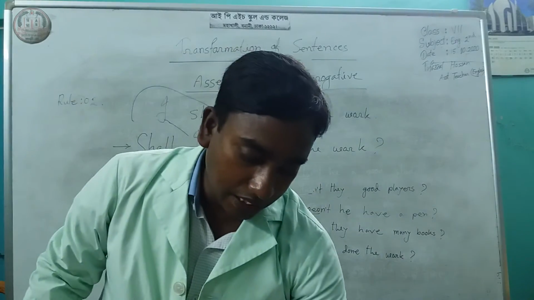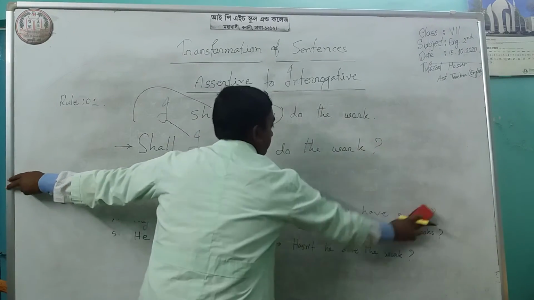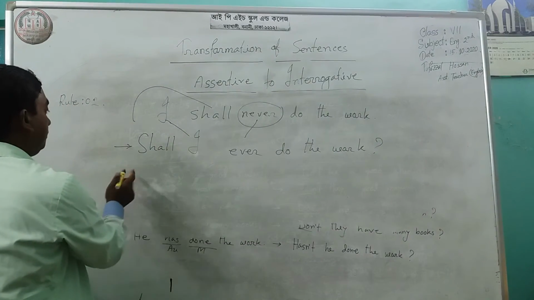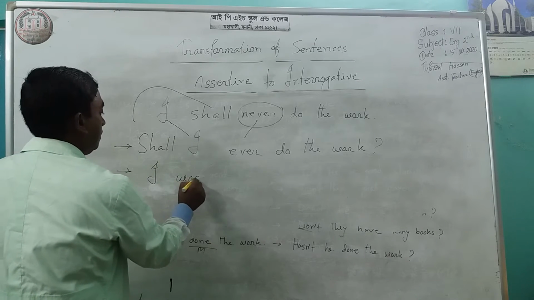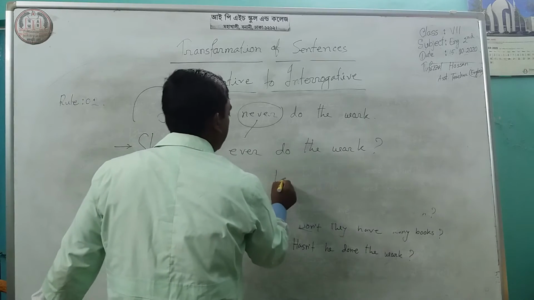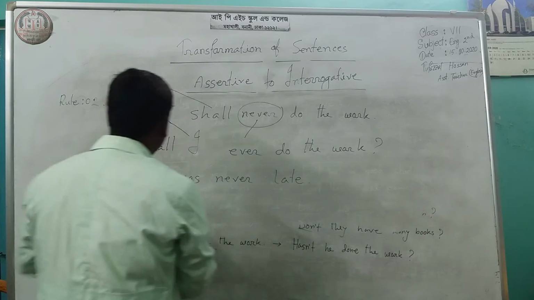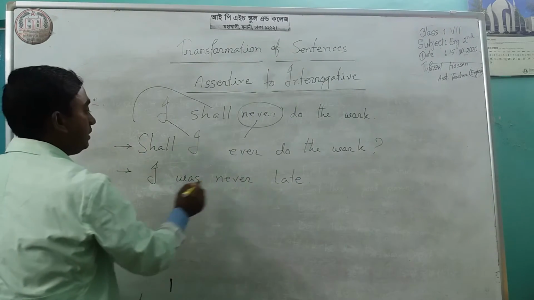Now another example. I was never late. Look at this.